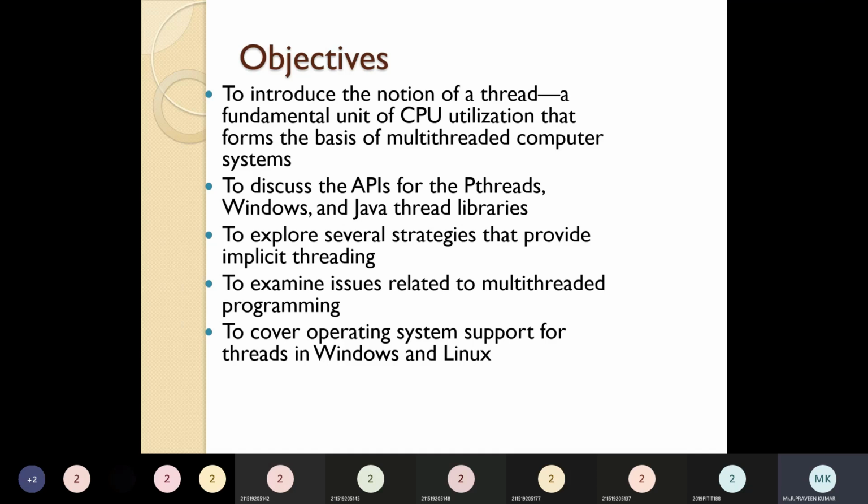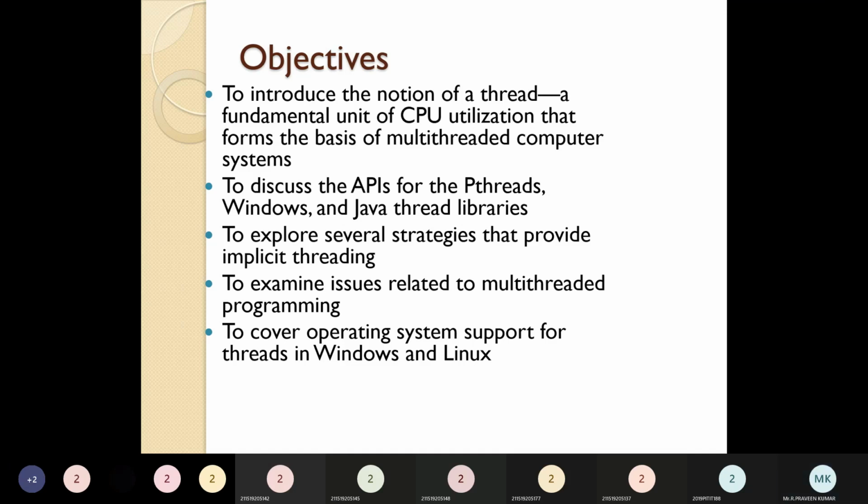Next, to discuss the APIs. What are the APIs we are using for threads? To process threads in Windows, what are the Java thread libraries we are using, and to explore the several strategies that provide implicit threading. What are the main strategies we use to provide implicit threads, and to examine the issues. If any issues happen when you are creating the thread and handling the thread, how do we examine that? Next, to cover the operating system support for threads in Windows and Linux. These are the main objectives of this topic.